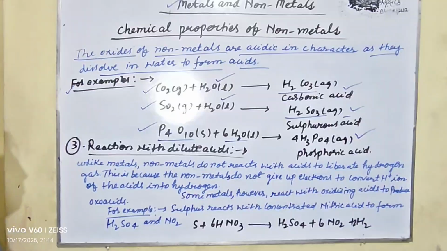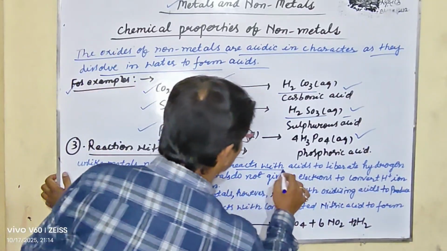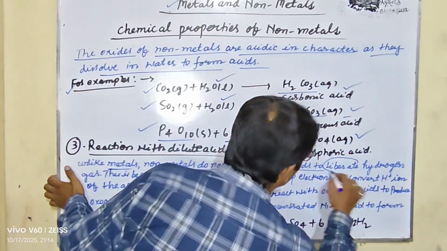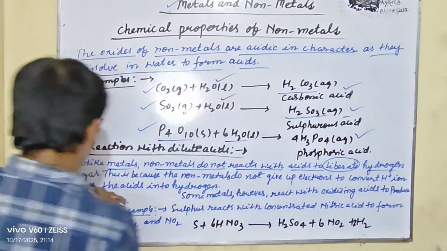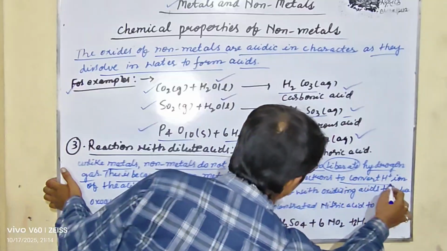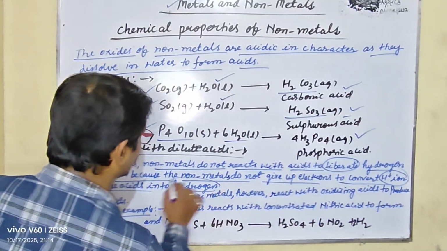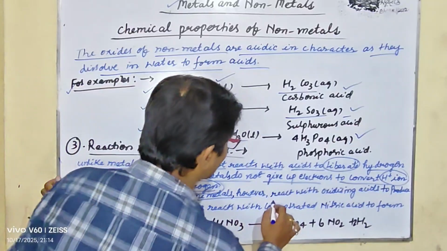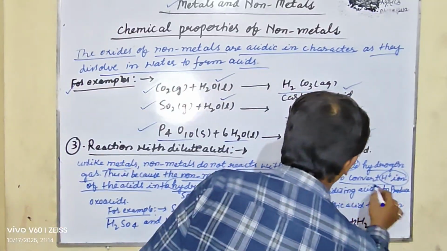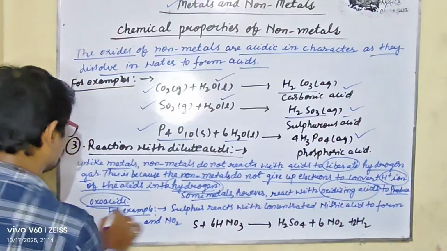And reaction with dilute acids, unlike metals, non-metals do not react with acid to liberate hydrogen gas. This is because the non-metals do not give up electrons to convert H plus ion of the acid into hydrogen. Some non-metals, however, react with oxidizing acid to produce oxo acid.